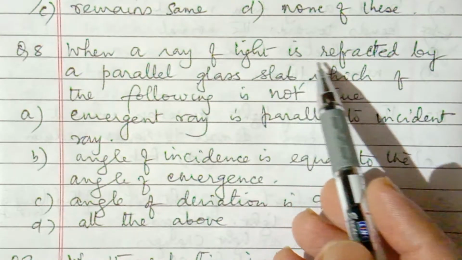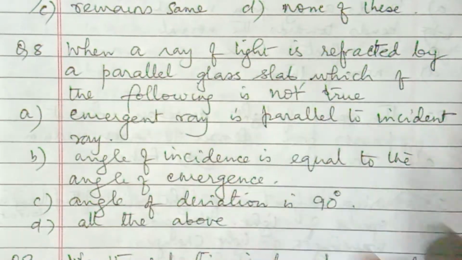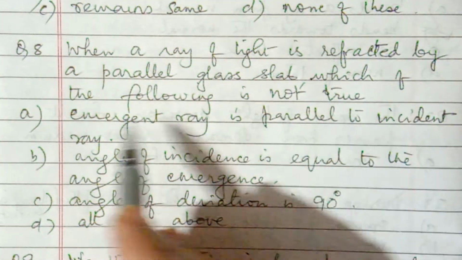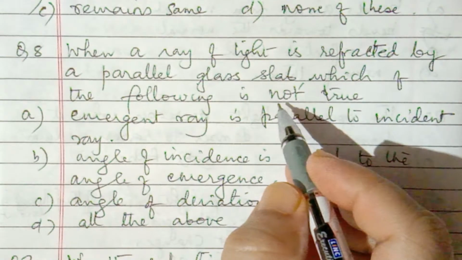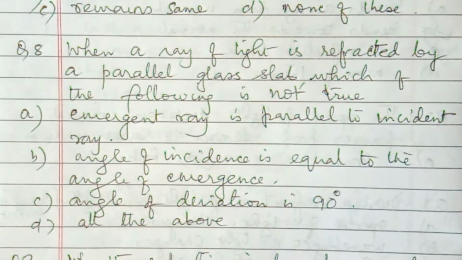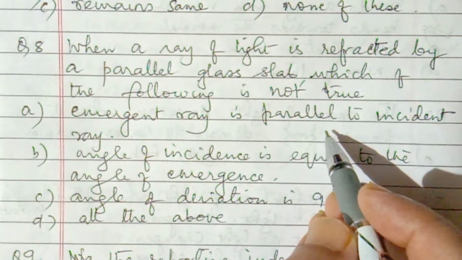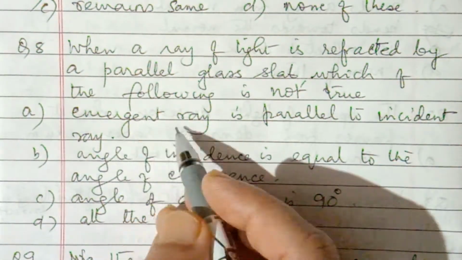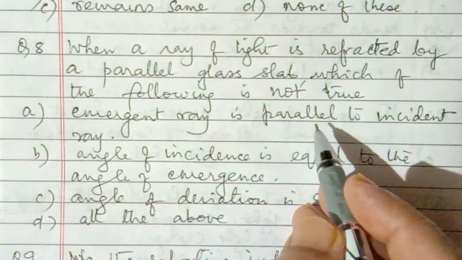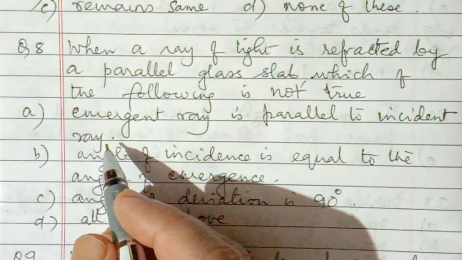When a ray of light is refracted by a parallel glass slab, which of the following is not true? So which of the following statements is not true? Emergent ray is parallel to incident ray, so this is okay, this is true.